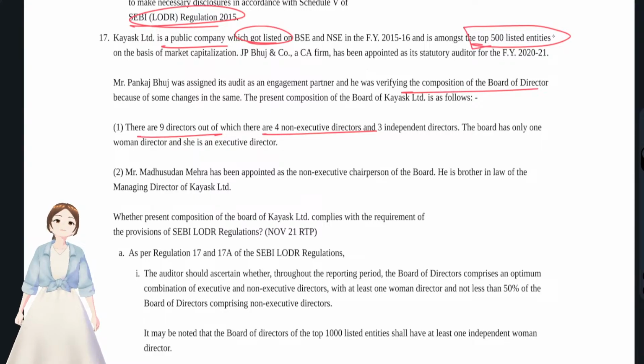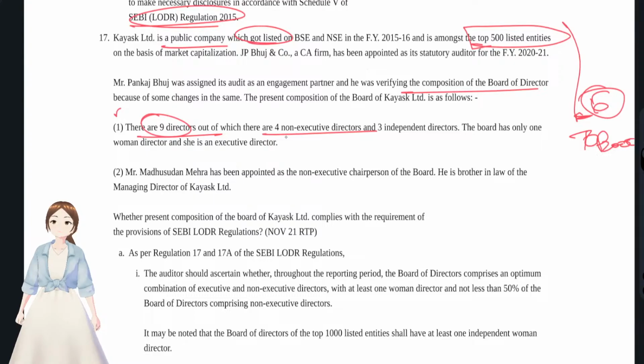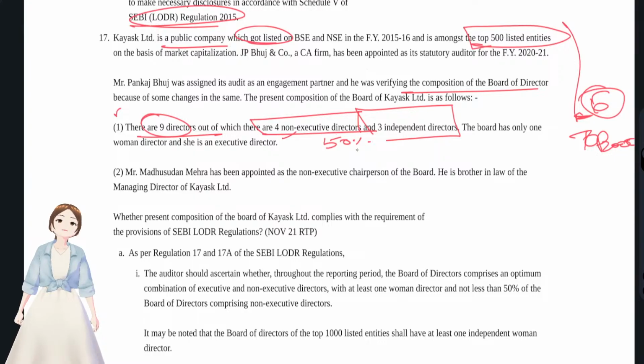You see, under top 500 listed entities, it comes within the scope of top 2000, right? For all the top 2000, a minimum of 6 members have to be directors. You see, 9 directors. Okay, no problem, that has been complied with, out of which 4 are non-executive directors and 3 independent directors. Okay, optimum composition: at least half, 50%, should be non-executive directors.